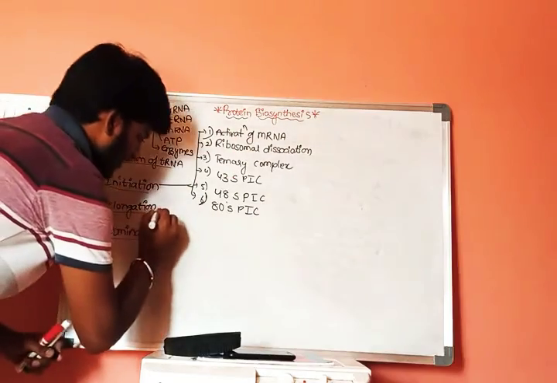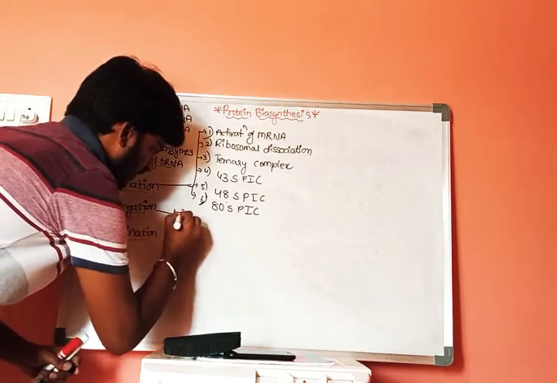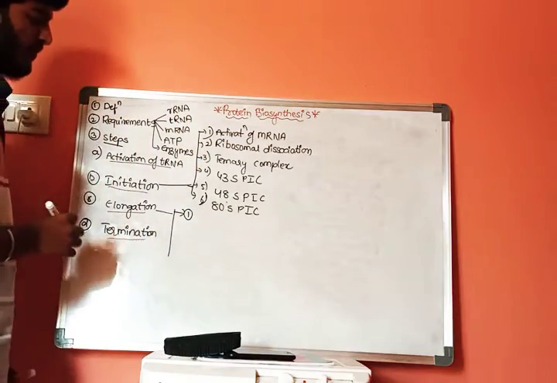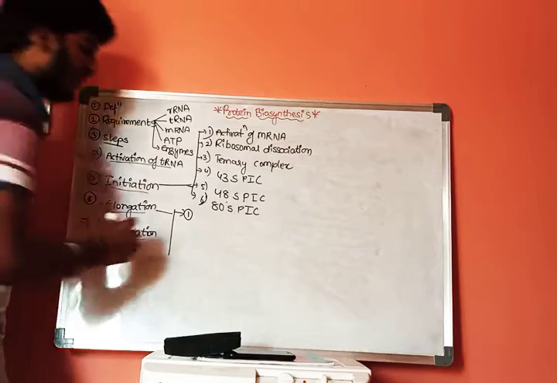And when we discuss elongation, firstly we discuss attachment of tRNA with the A site.